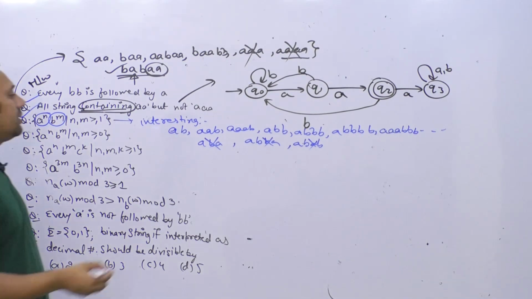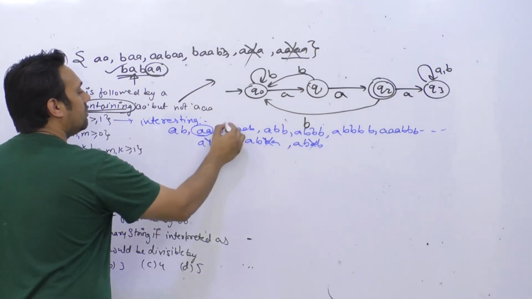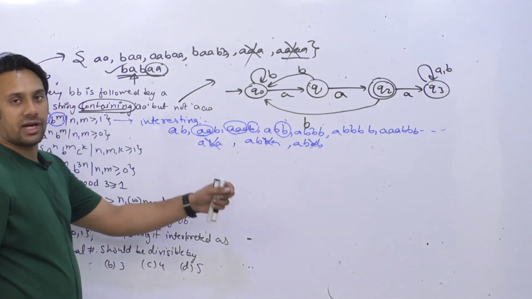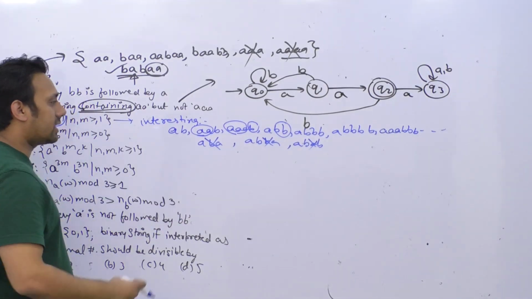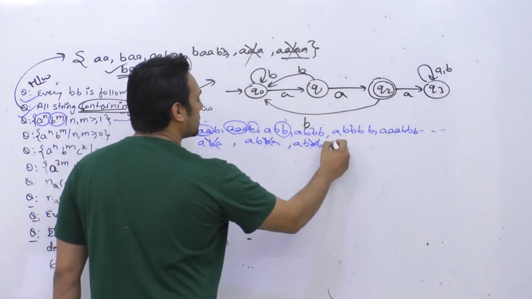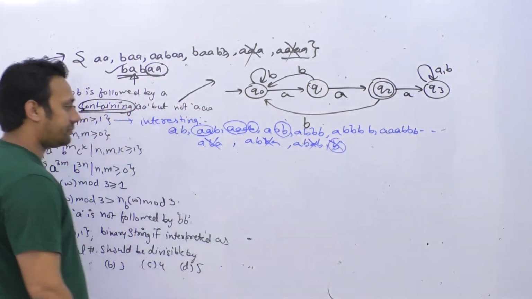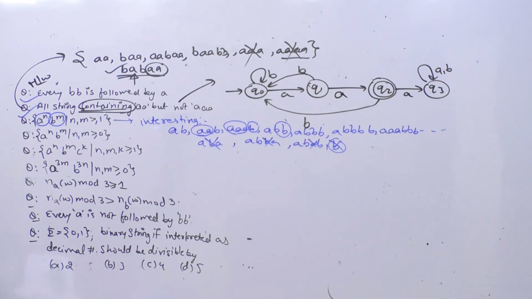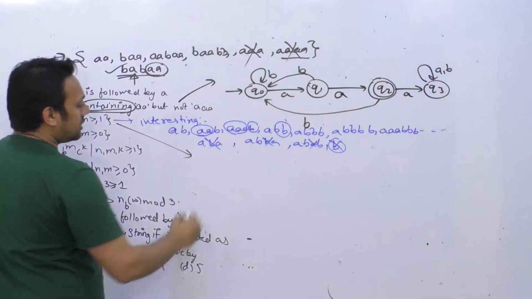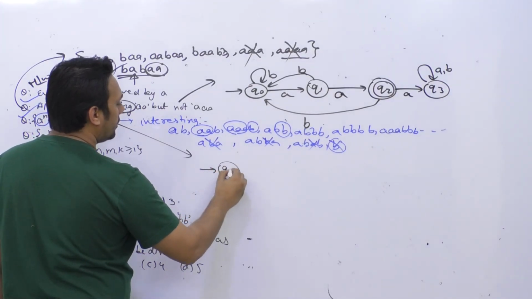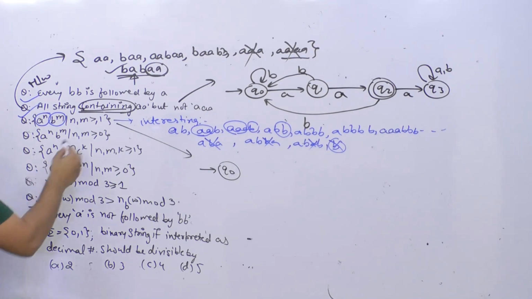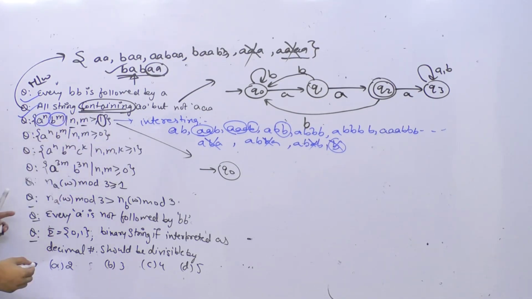Beginning में जैसे string है, beginning में string के हमेशा सिर्फ A होने चाहिए और उसके बाद सिर्फ और सिर्फ B होना चाहिए. We cannot have anything. If B starts then we cannot have A. अगर कहीं पर भी string में B आ जाता है तो उसके बाद A नहीं आ सकता. And we cannot have a string which is containing only B's. This cannot be done. So if you look at this problem, how can you make a DFA for this? This is your initial state which is Q0, okay? Because they are saying that m comma n is greater than or equal to 1. So these are two different problems.